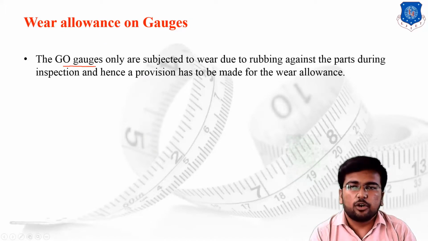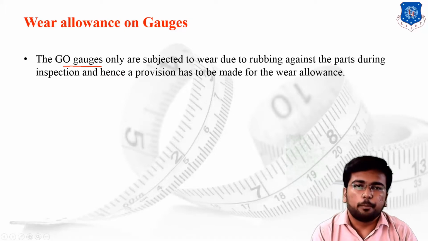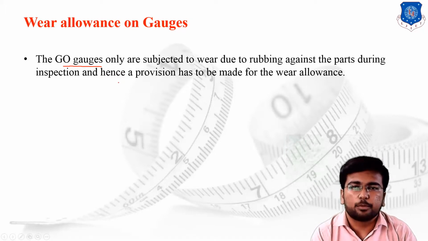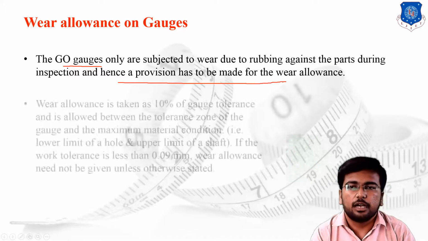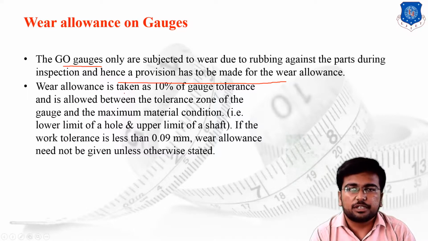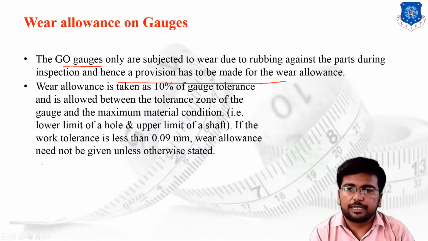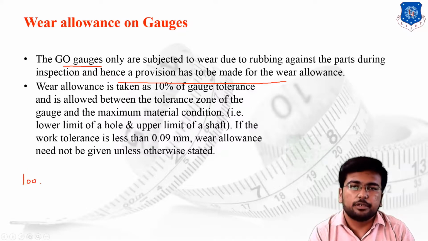Only the go gauges are subjected to wear due to rubbing against the parts during the inspection, and hence a provision has to be made for the wear allowance. The wear allowance is in general taken as 10% of the gauge allowance. Let us understand with a case. Suppose I have to design a shaft having the dimension 100 mm. First of all, I will provide two limits, let's say 102 mm and 98 mm. So I can say that the zone of the tolerance is 4 mm.